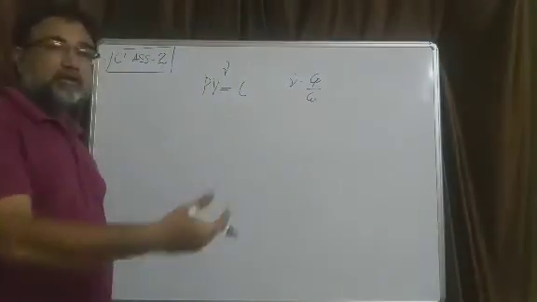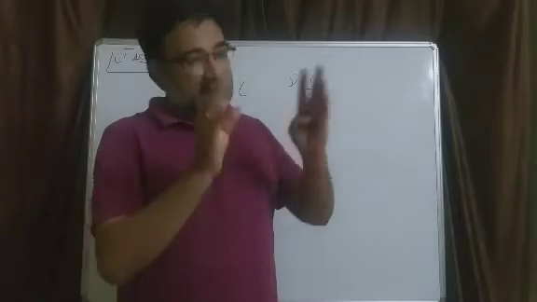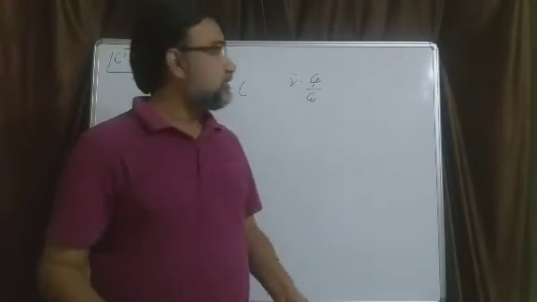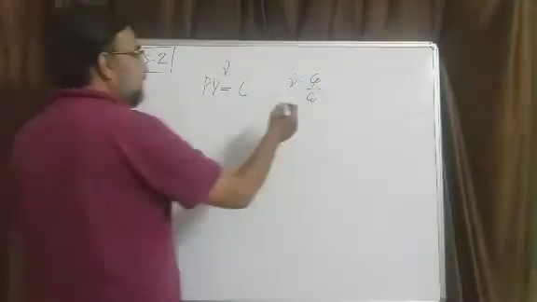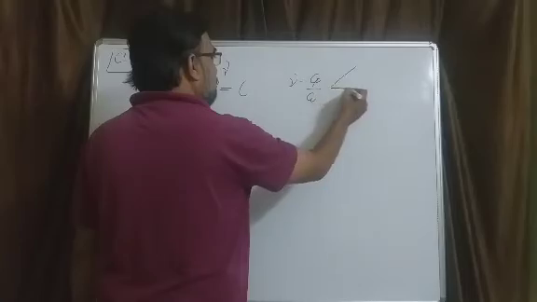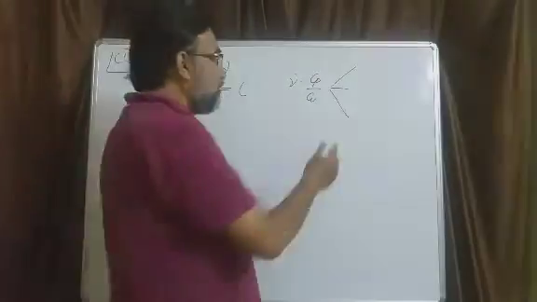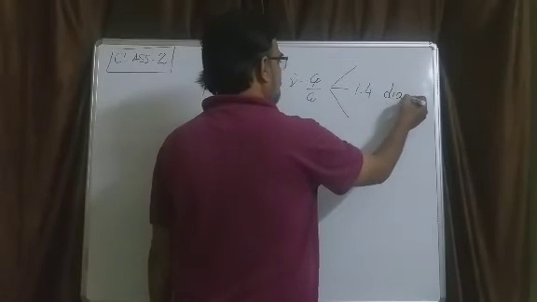Later in the classes, we will come to know what exactly gamma is called. It is actually called the adiabatic index or isentropic index. Now, what is the value of gamma? Normally, if I ask what is gamma, you will say 1.4. But that 1.4 is for diatomic gases.